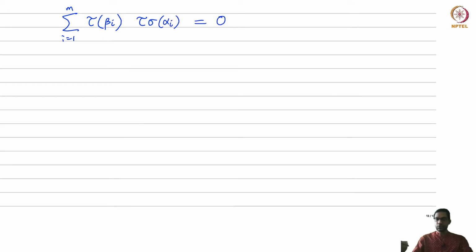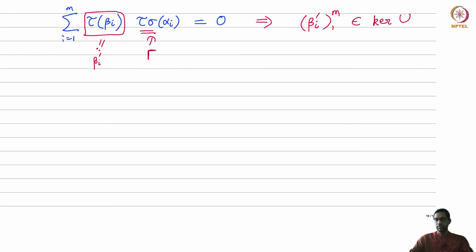I've used the fact that tau respects both addition and multiplication, and now observe tau sigma is just another element of gamma. So what does that mean? It says that if I look at these numbers tau beta I, maybe I'll give them a different name now, beta I dashes if you wish, then this new m tuple is actually also in the kernel of psi, but not of psi sigma, but psi of tau sigma.